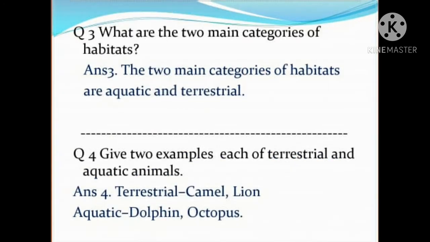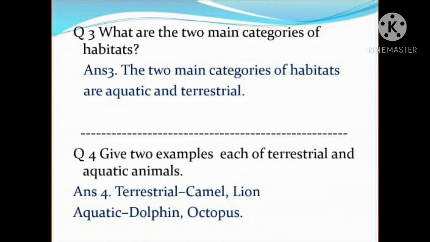Question 3. What are the two main categories of habitats? Its answer. The two main categories of habitats are aquatic and terrestrial habitats. Habitat is of two types, aquatic habitats and terrestrial habitats.